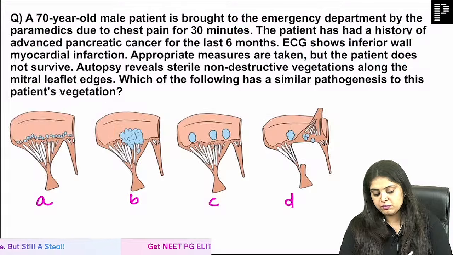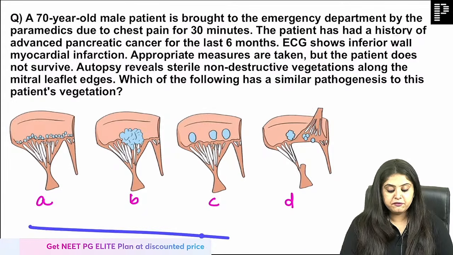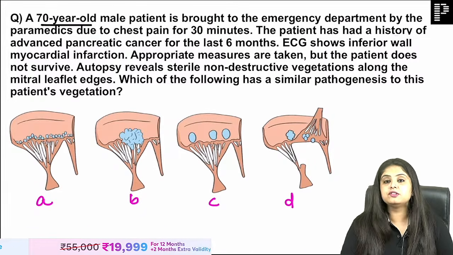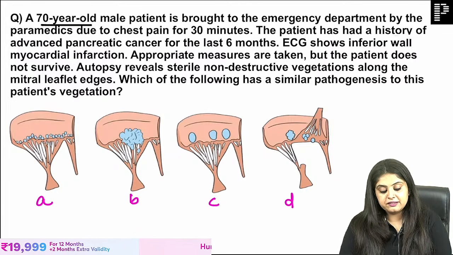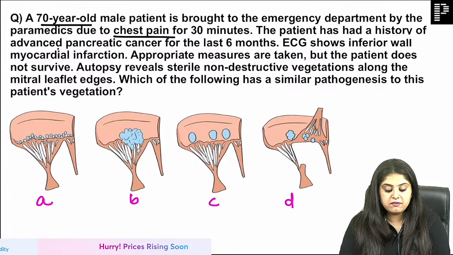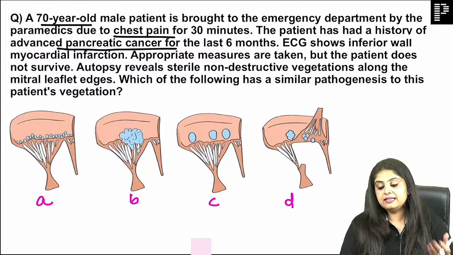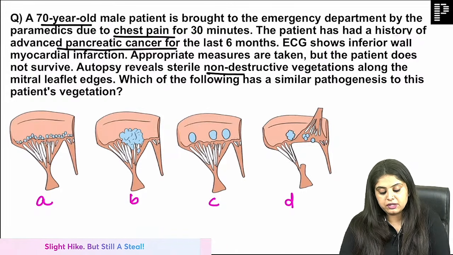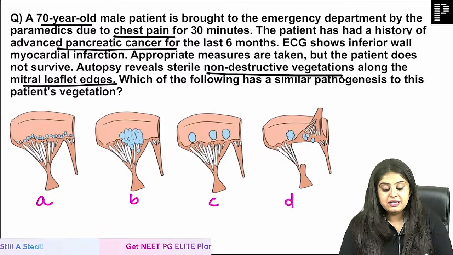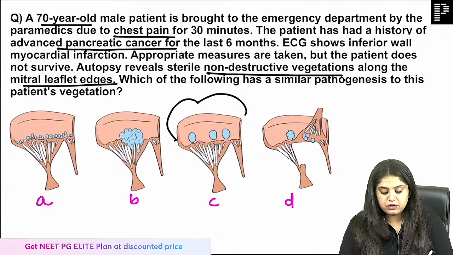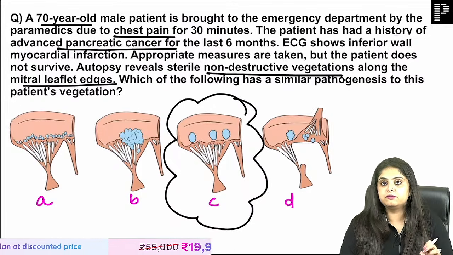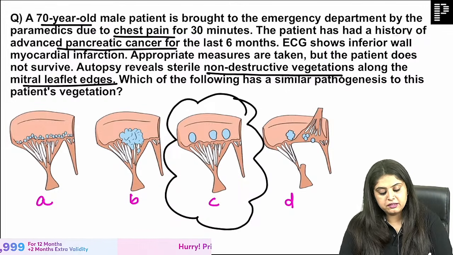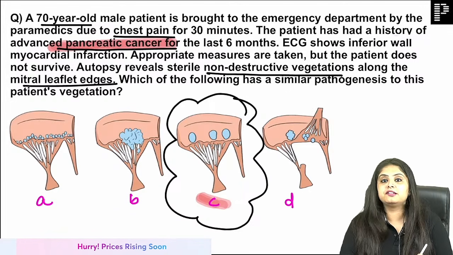Let me ask you an image-based question now that you've read it. The 4 images will be in front of you like this, and they will ask you, there's a patient brought to the emergency department by the paramedics with chest pain. The patient had a history of advanced pancreatic cancer, and following that there has been an MI and all the other features mentioned. There are non-destructive vegetations along the mitral valve. So now the same question, but instead of giving you wording, they've given you the 4 photos. It's the same pancreatic cancer, mucin production, thrombus, answer is the same.